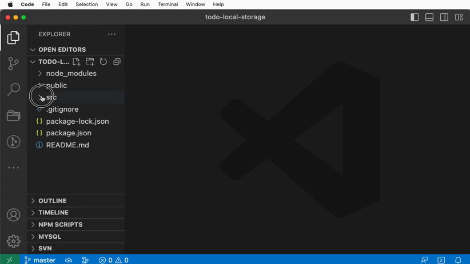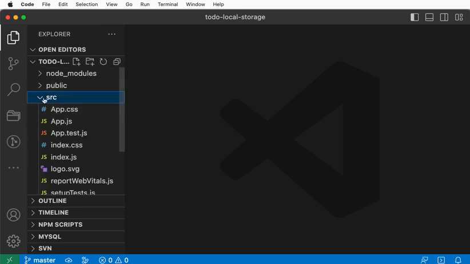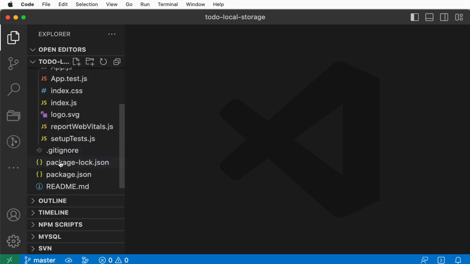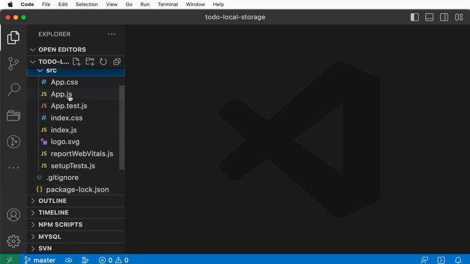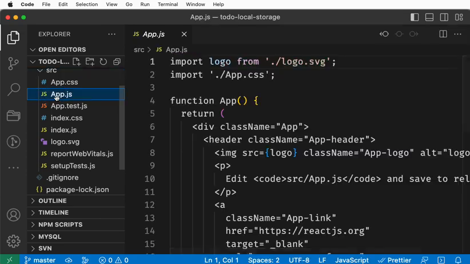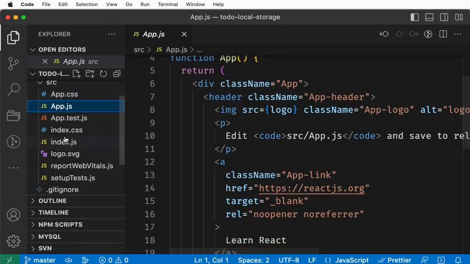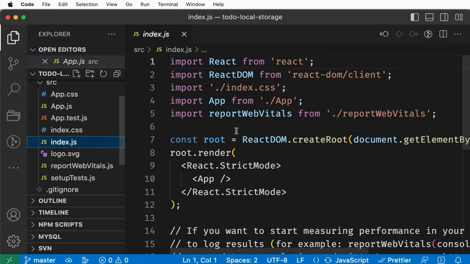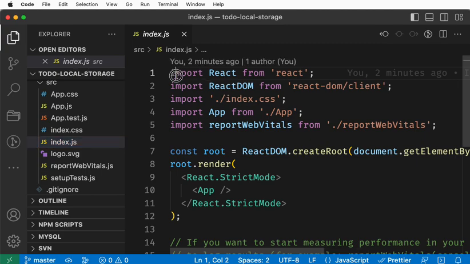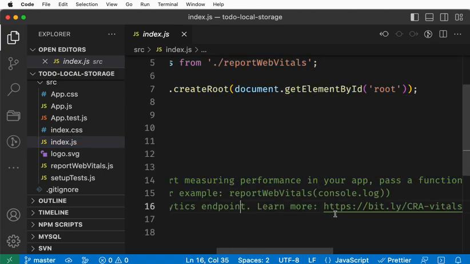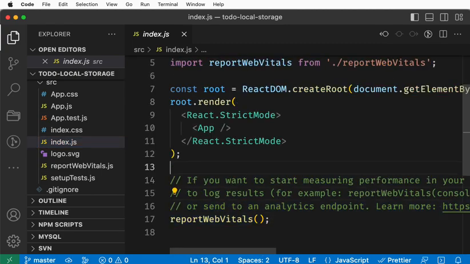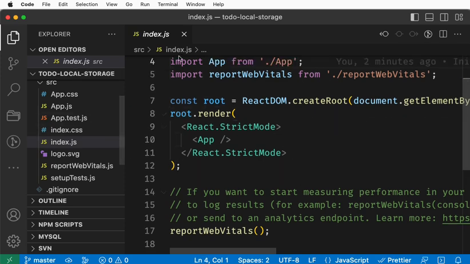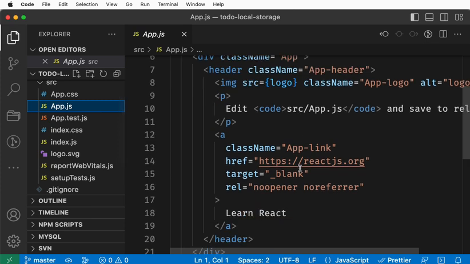And you see, just go and open the src folder, because this is the spot where we are going to write a script. Open app.js. Even though index is the primary file, don't touch any of that. Don't do anything, just leave it as such. Go to the app.js file.